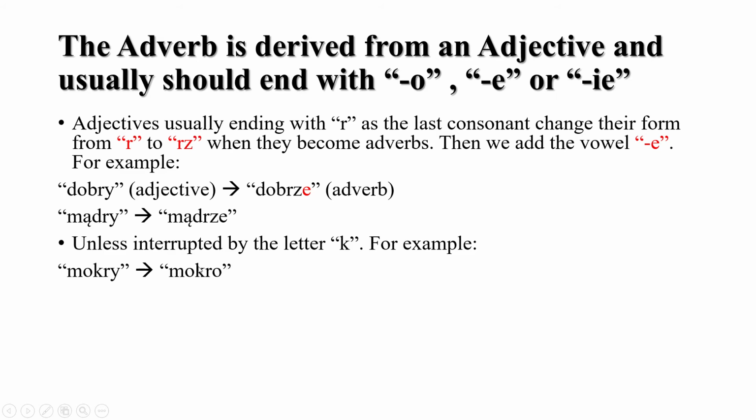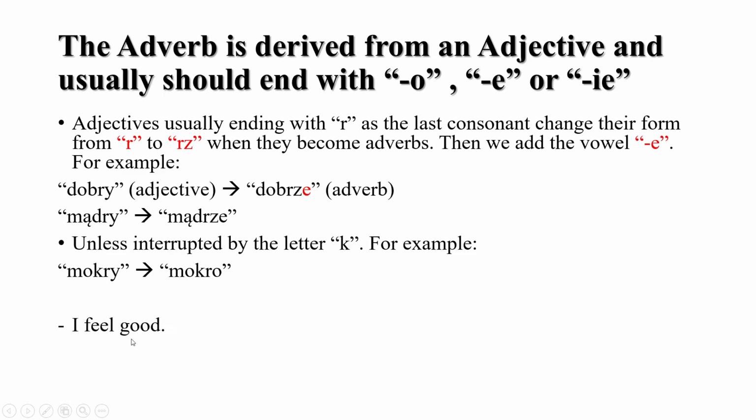However, if there is any such consonant before the R, you just put j. So j. Mądrze, dobrze, and I cannot think of other examples. I don't think there is, or maybe there is, but they're really rare. So these two are the ones that I could think of. Okay, and then you have mokre, mokro. Why? Because you have the K.